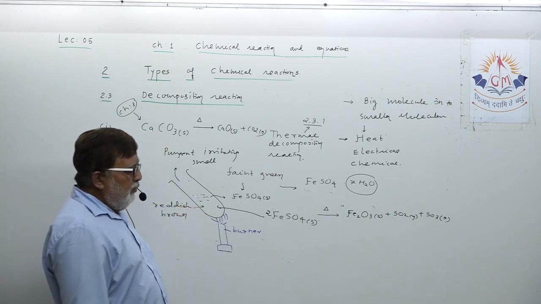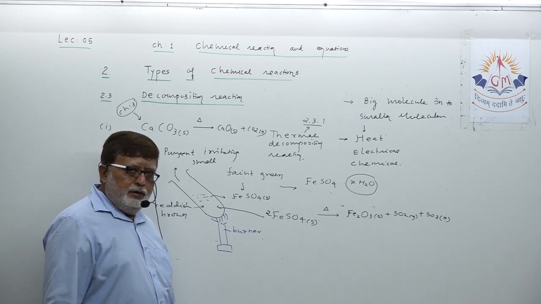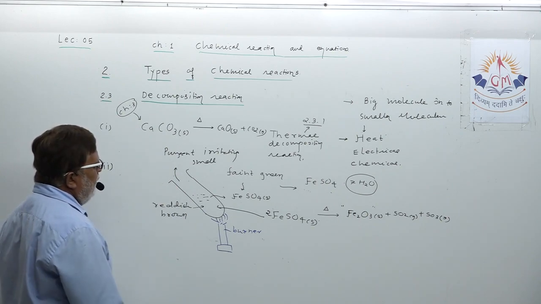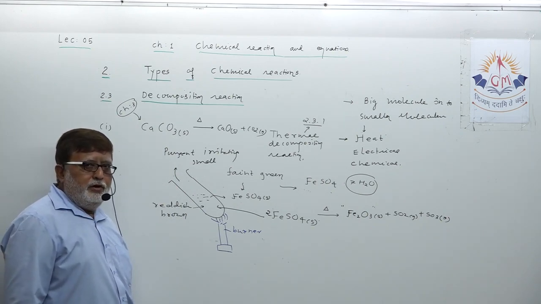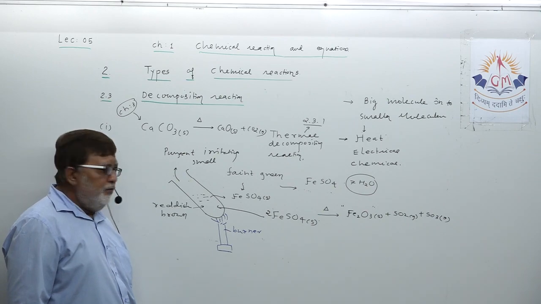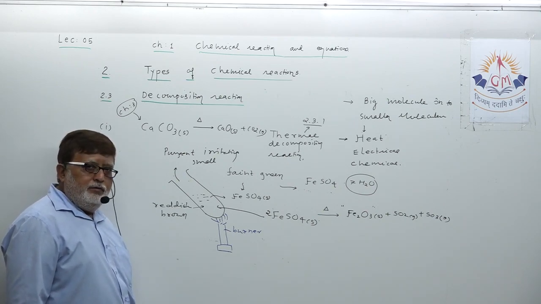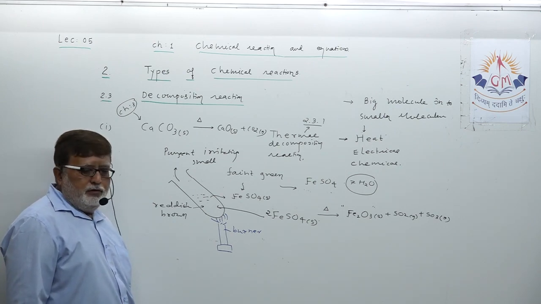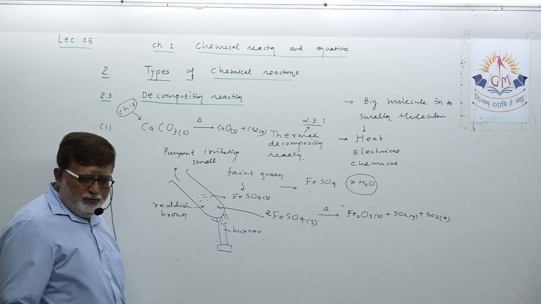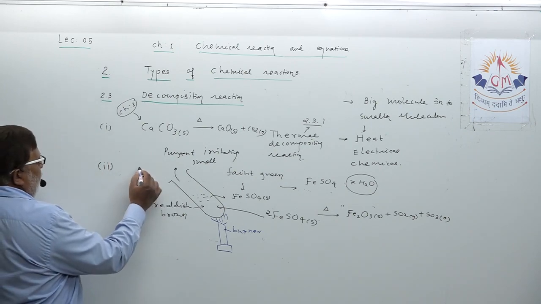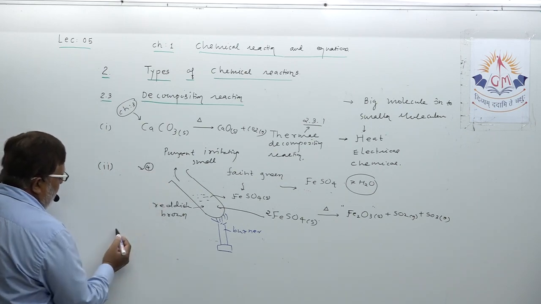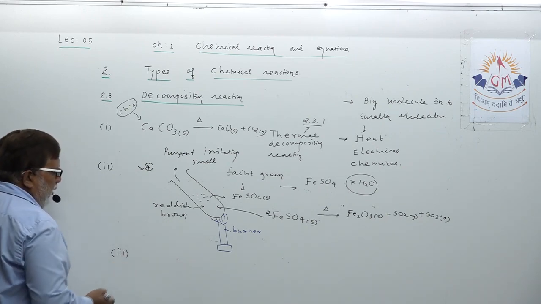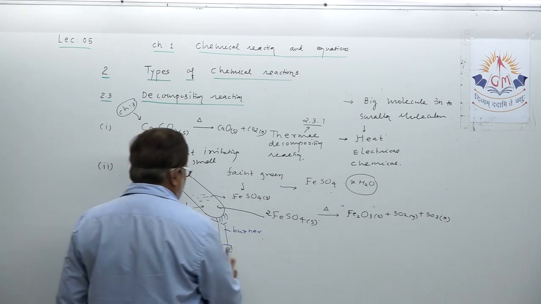Okay. So this is one type of thermal decomposition reaction. One example, we have taken calcium carbonate to CaO and CO2. Another, heating ferrous sulfate, which will turn into ferric oxide, sulfur dioxide and sulfur trioxide. Suppose this is activity 4, dear student. One more example we want to discuss is again a decomposition, of